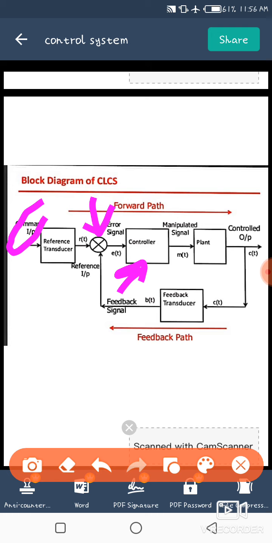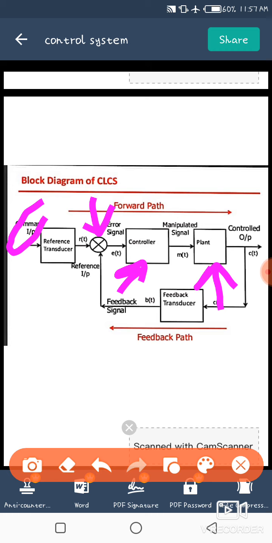Now, the manipulated signal M(t) is applied to the plant. Generally, the plant is also known as the control system, because it represents what we are controlling by the closed loop. Now the controlled output is fed back to the input. Generally, the feedback element is used to feed the output signal back to the error detector.